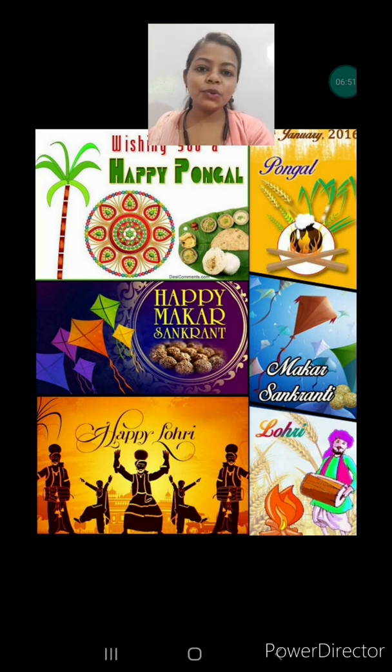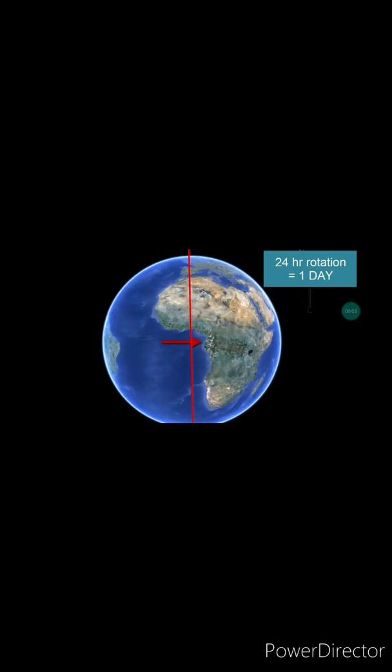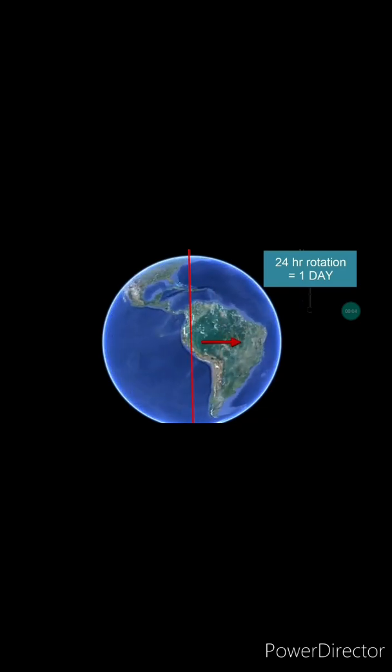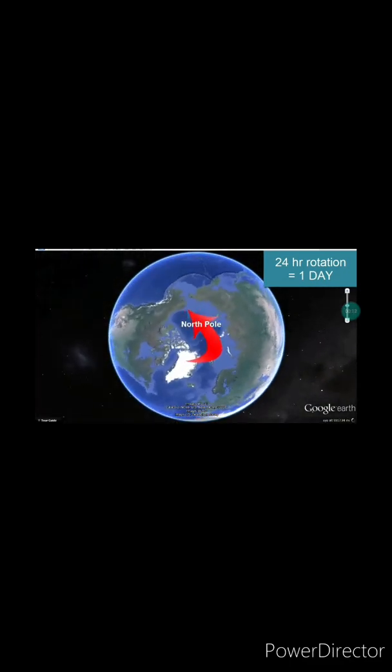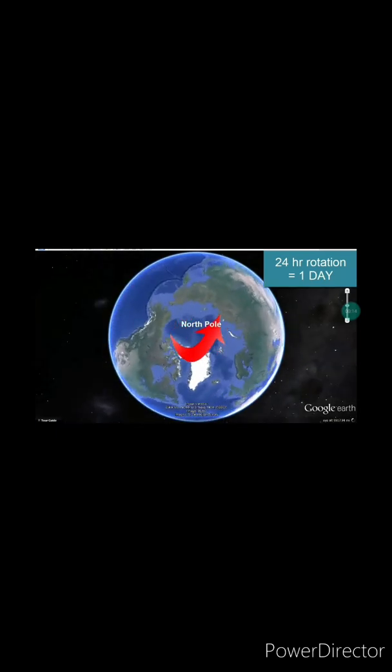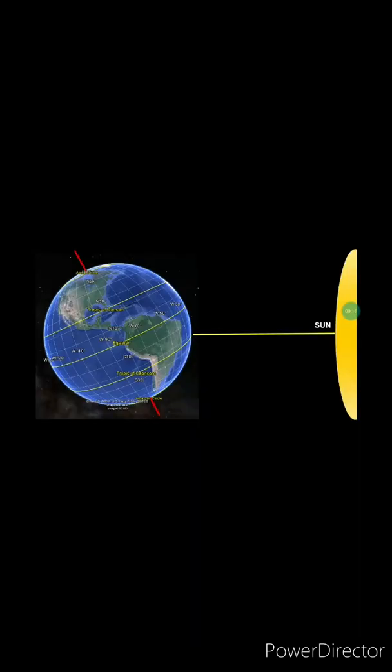Now we are going to see a small video of rotation and revolution. We have already explained, but the video will create a clear concept. Okay, so let's start that. This movement you are seeing is the rotation, which is from west to east. We can also say the anti-clockwise direction. Here you are seeing it is completing in 24 hours.